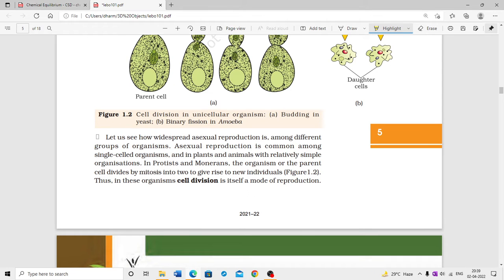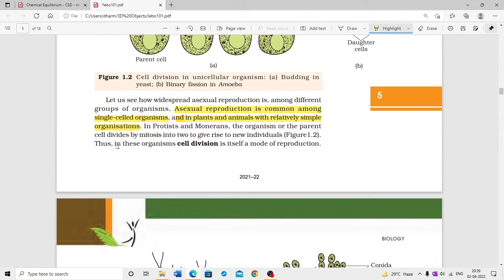Let us see how widespread asexual reproduction is. Among different groups of organisms, asexual reproduction is common among single-cell organisms and in plants with a relatively simple organization. In Protista and Monera, the organism or the parent cell divides by mitosis into two to give rise to new individuals. Thus, in these organisms, cell division is itself a mode of reproduction.